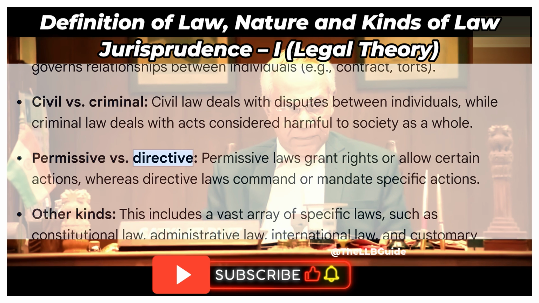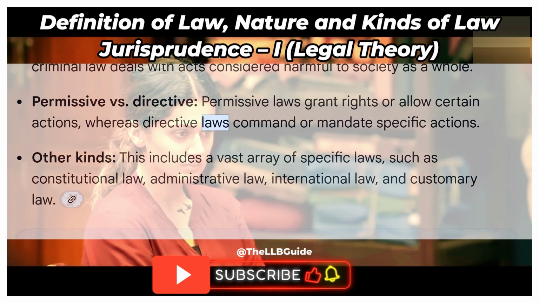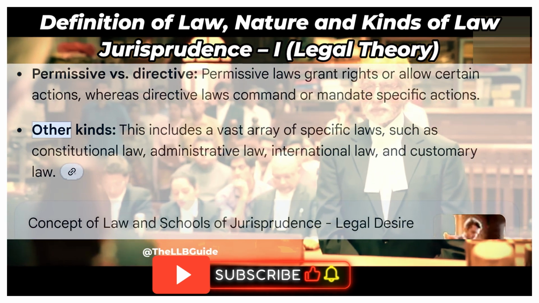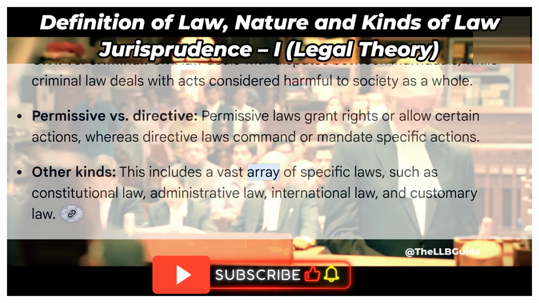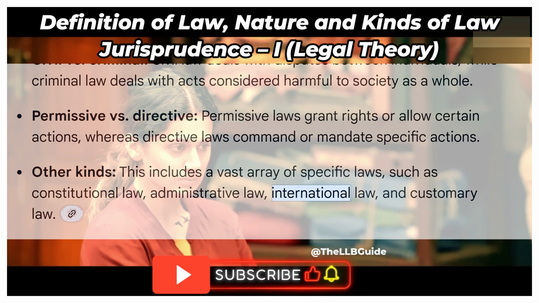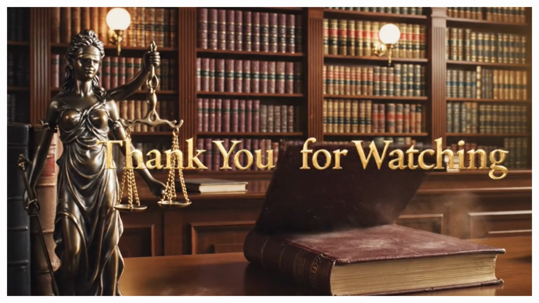4. Permissive versus directive. Permissive laws grant rights or allow certain actions, whereas directive laws command or mandate specific actions. And 5. Other kinds. This includes a vast array of specific laws, such as constitutional law, administrative law, international law, and customary law.